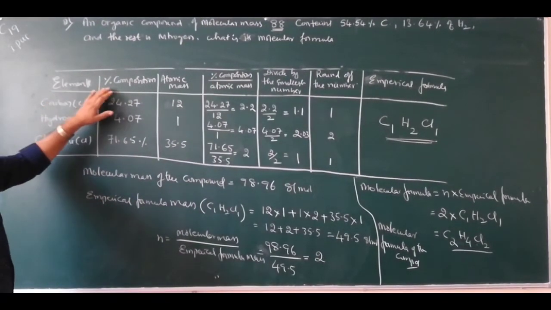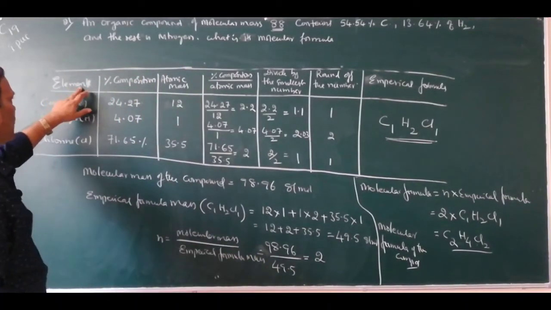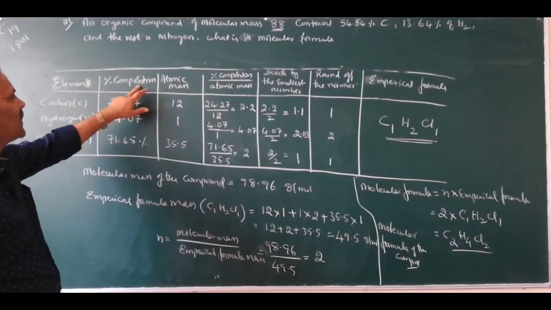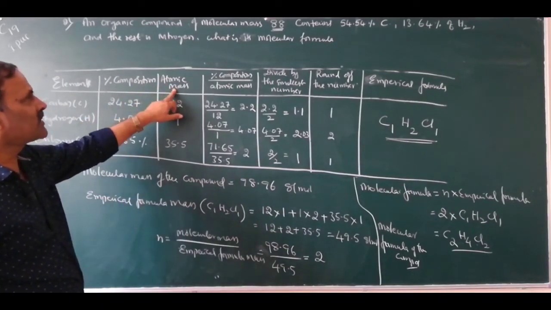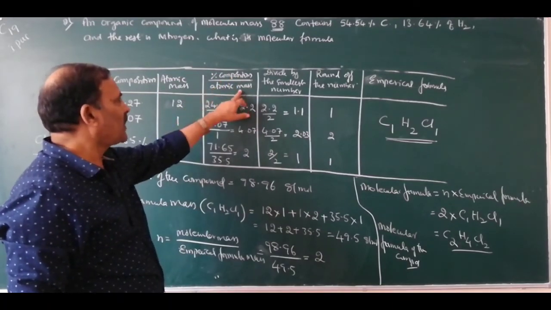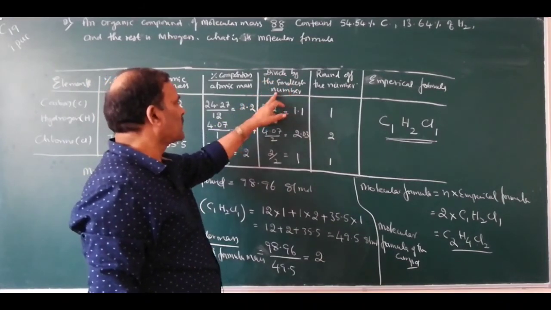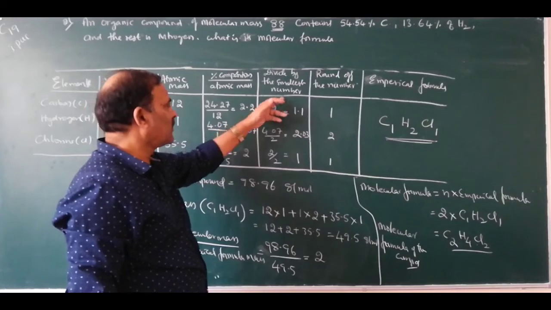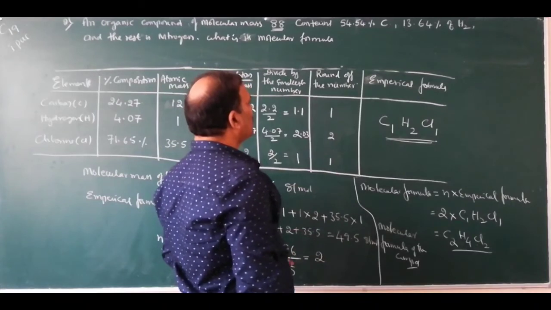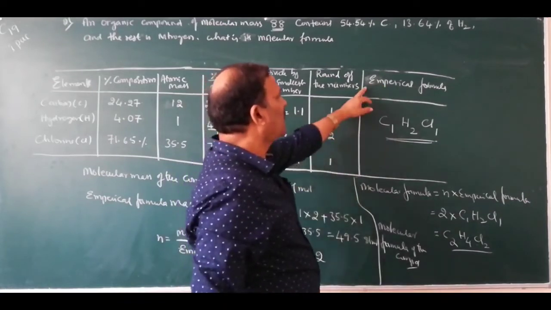So again you have to write this chart. First column is elements, second column is percentage composition, third column is atomic mass, fourth column is percentage composition divided by atomic mass, fifth one divide by the smallest number, and then round off the numbers and write empirical formula.